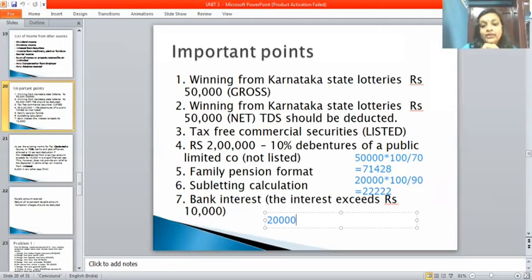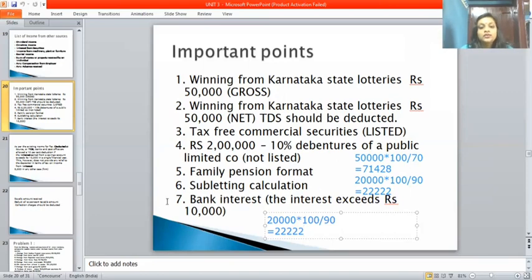Then for a public limited company that is not listed, the format is net interest into 100 divided by 100 minus tax rate. So 20,000 into 100 divided by 90 gives 22,222. This is the answer you will get.